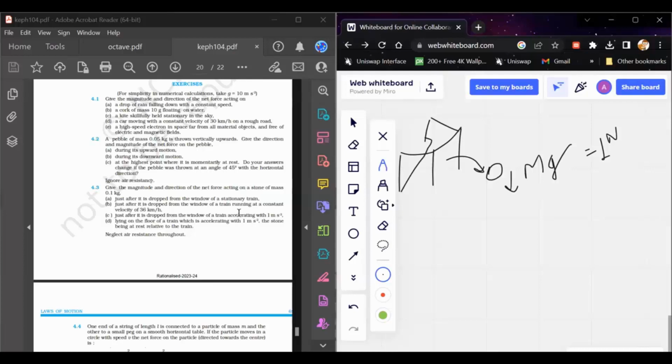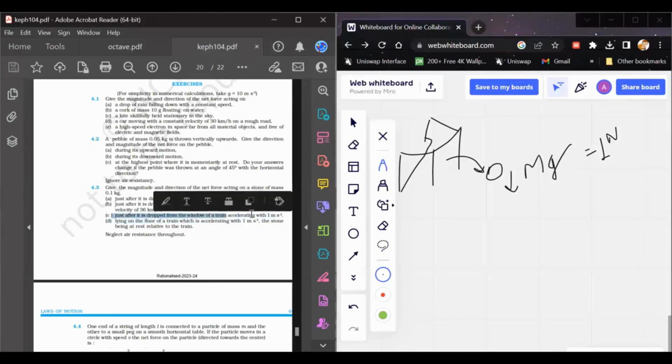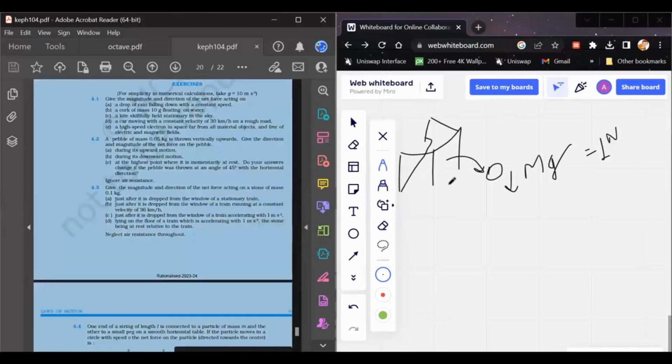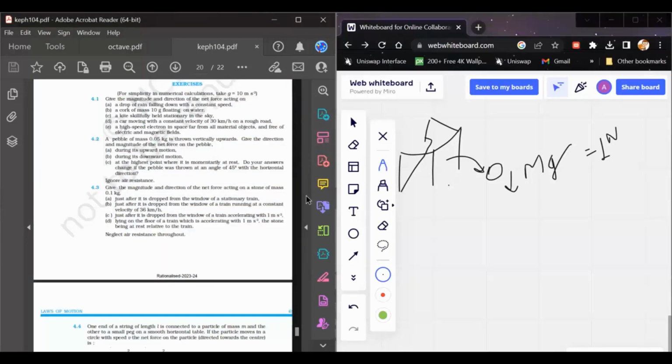If you observe carefully what is asked in the question, the stone is thrown out of the window of the train. If it is dropped out of the window of the train, it has no connection with the train, right? It has nothing to do with whether the train is accelerating or at rest. If the stone is moving under gravity, it will only consider its own motion.